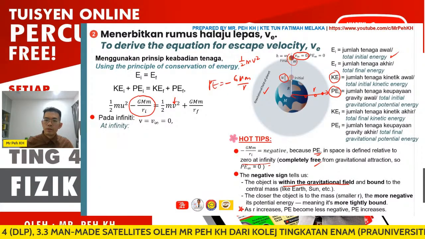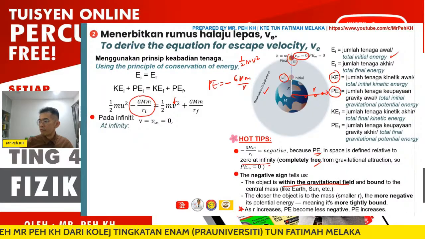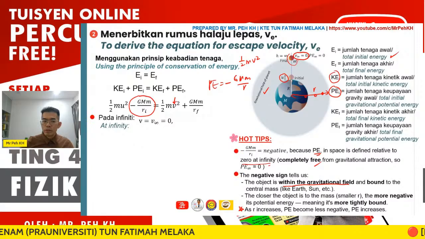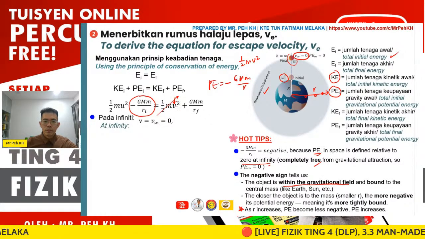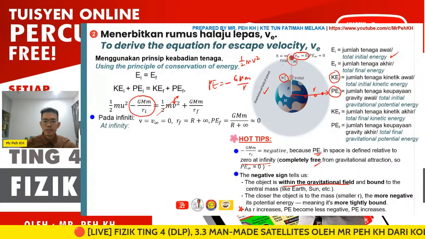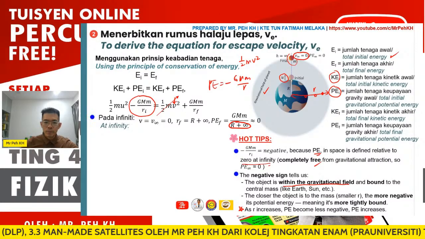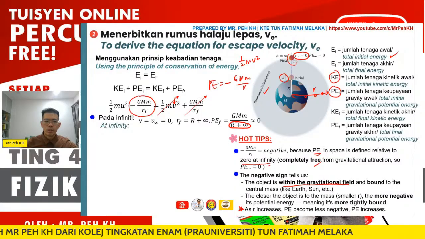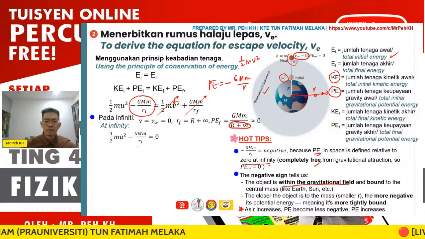Equal to 0 because it's already the maximum of the gravitational potential energy. Then we can cancel this out. Then for the final, when it is at infinity, the denominator of the fraction is very big, so the term is close to 0. So again, we can cancel it out. We are left with the equation 1/2 mu squared minus GMm over R.